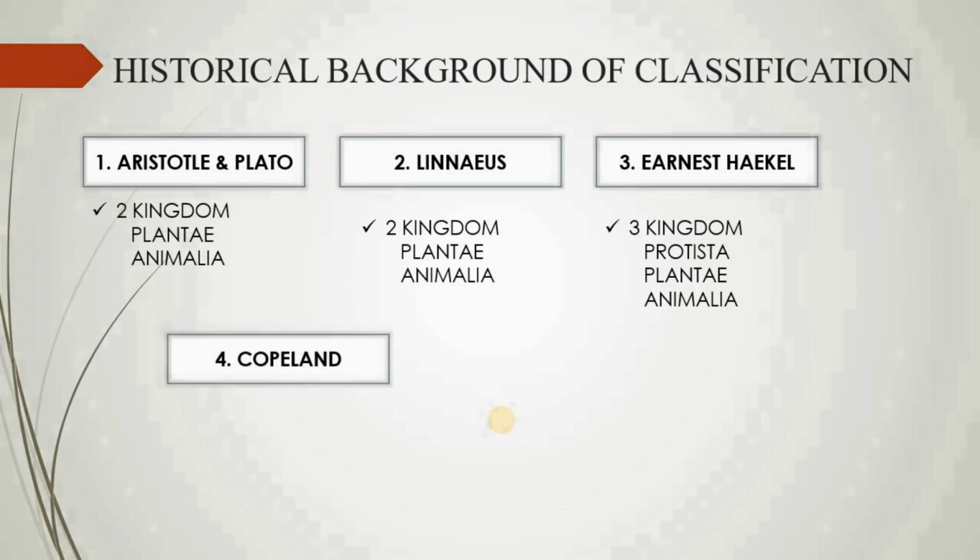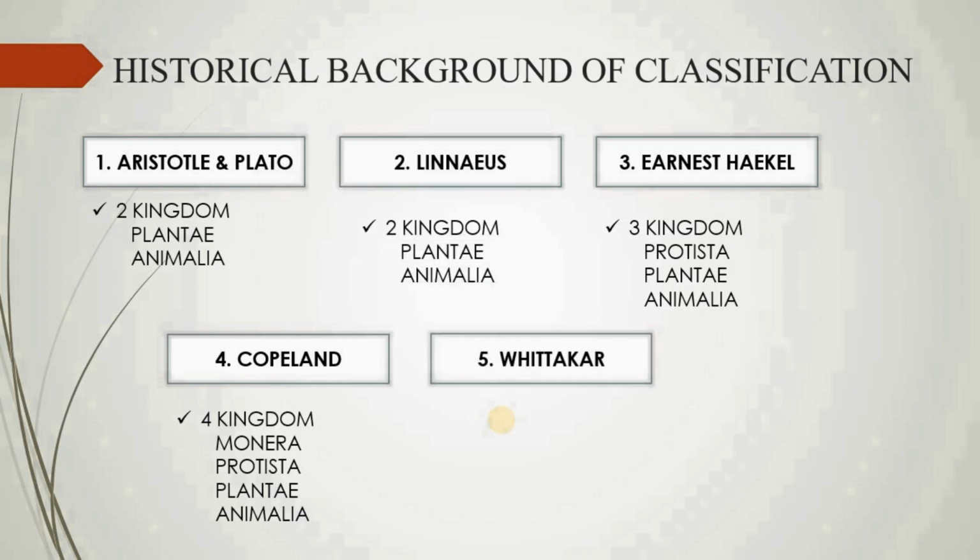Then a fourth scientist came, Copeland, who gave the four-kingdom classification. The newly added kingdom is Monera: Monera, Protista, plant and animal. In Monera, Copeland included prokaryotic cells. In Protista, he included unicellular eukaryotic organisms. In plant, all the autotrophs, and in animal, all the heterotrophic animals. Again, where are the fungi placed?